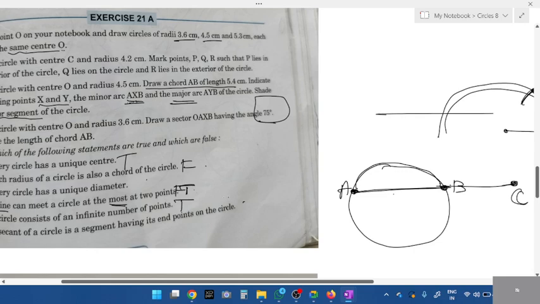But according to their definition, the endpoints are on the circle. Do you think only the endpoints are there on the circle? No. What are the endpoints for this line ABC? The first endpoint is A, and the second endpoint is C, not B. End is from one point to another. So in a secant, only one endpoint will be on the circle. The other endpoint will be outside. So the answer is false.